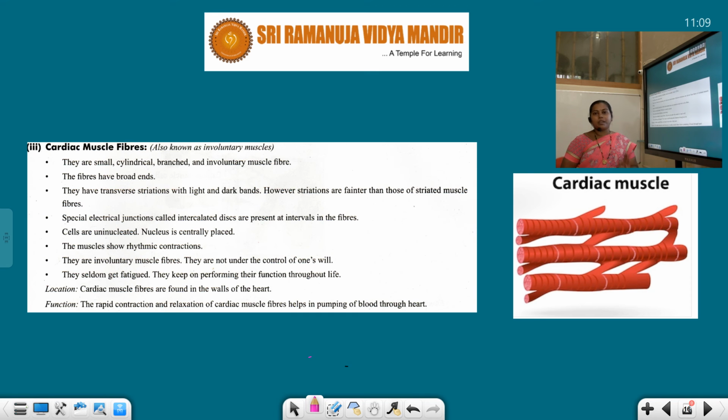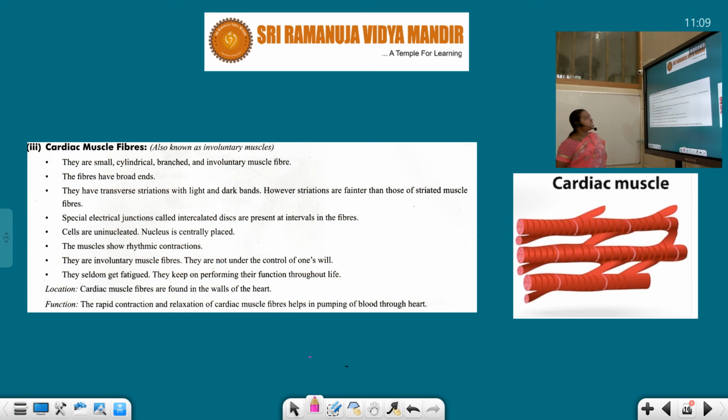Smooth and cardiac are involuntary muscles. Cardiac muscle fibers are small, cylindrical, branched and involuntary muscle fibers. These are small, cylindrical in shape, branched, whereas in the previous two cases they are unbranched, and involuntary muscle fibers.